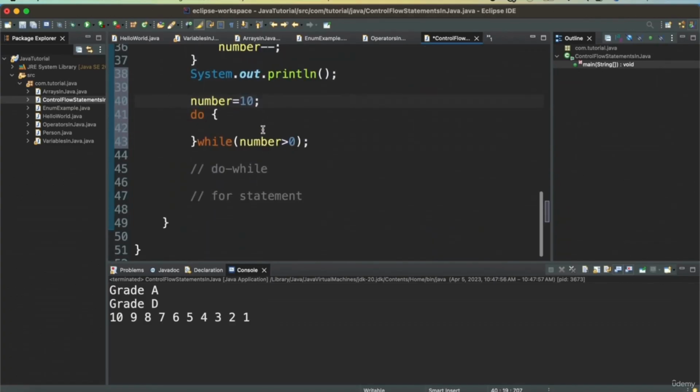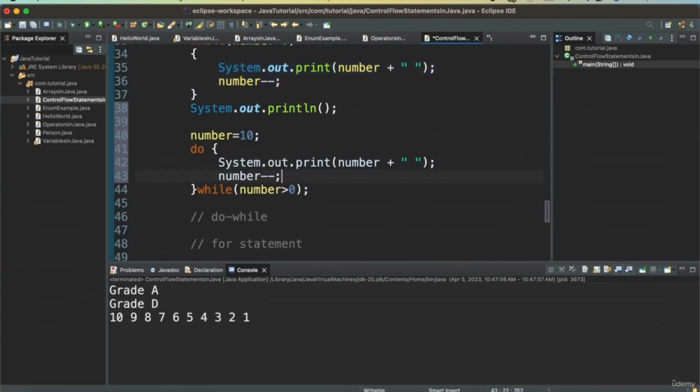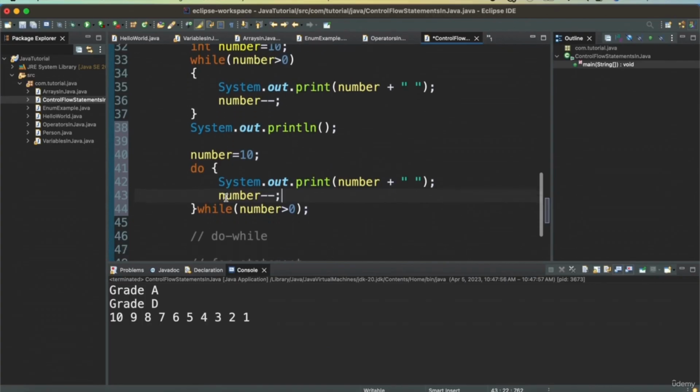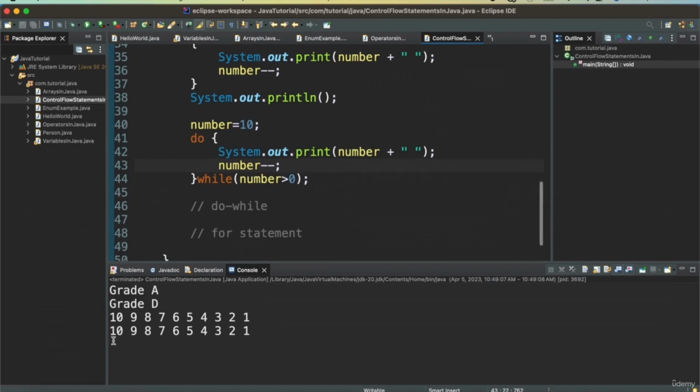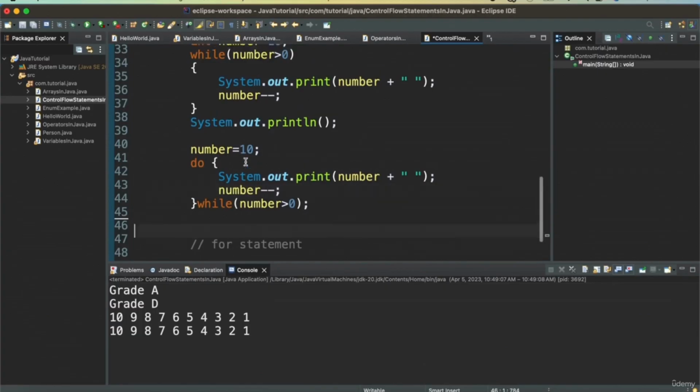And I'm having the same statements in here. The difference between while and do while is that the first statement will always be executed. It will check the condition after the first statement. So this also prints all the way from 10 to 1. So that's our do while statement.